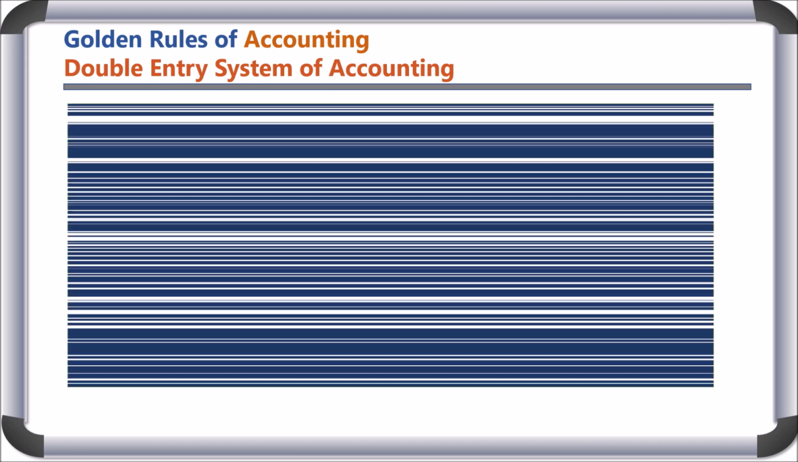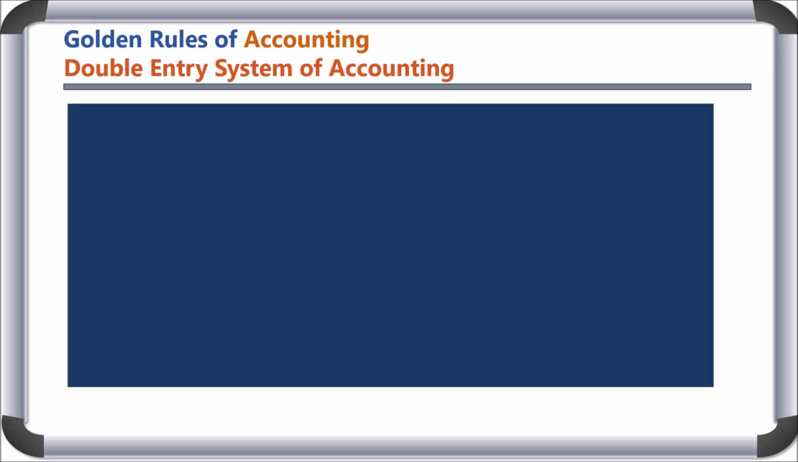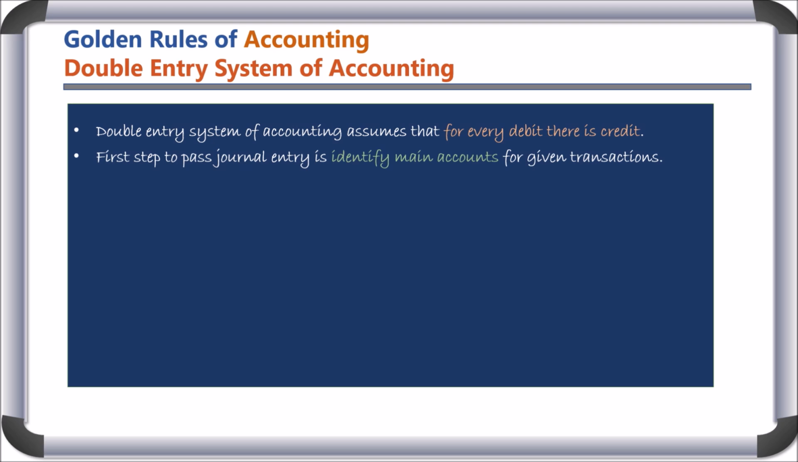Before we understand the golden rules of accounting, we must know double entry system of accounting. Double entry system of accounting assumes that for every debit there is credit. First step to pass journal entry is identify main accounts for given transactions. Then determine nature of account, that is personal, real and nominal.